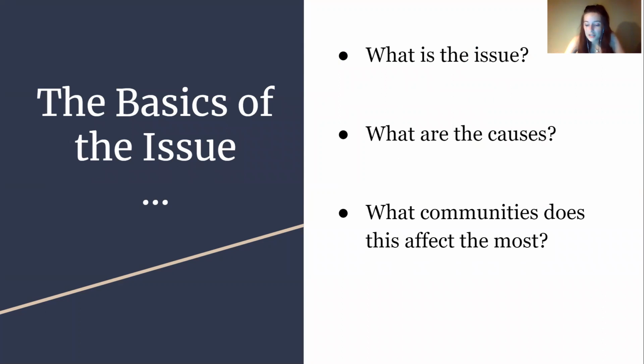On the other side of the issue, racial bias comes in the form of neglecting the needs of women during child labor, which causes a lot of them to die unnecessarily. So just looking at the very root of it being racial bias, racism, and gender bias as well. So those are the causes and what communities this affects most. I kind of went over it already, but minorities, women of color, women in general, trans women as well.